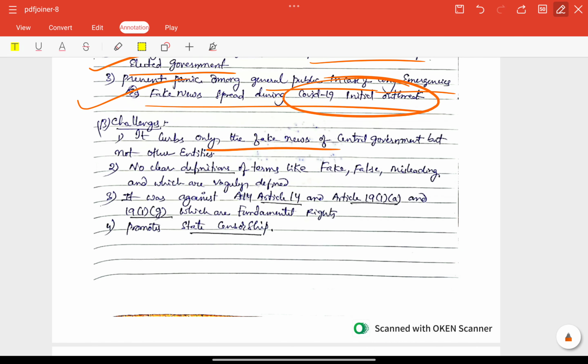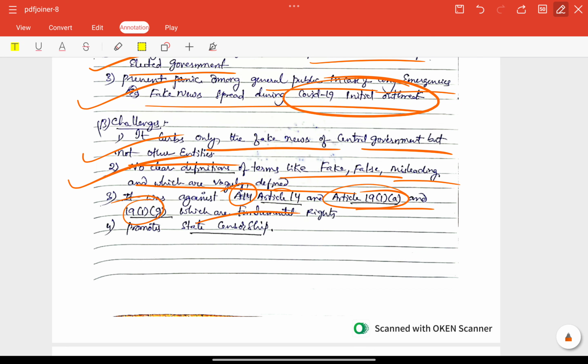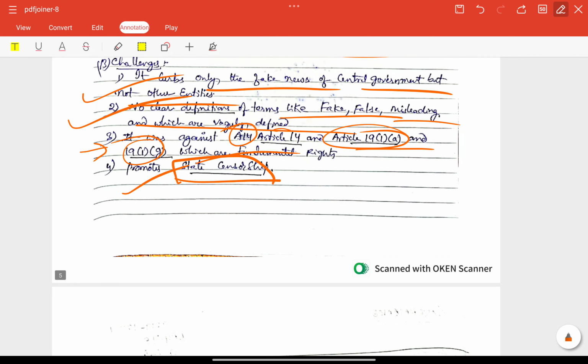Challenges: it curbs only the fake news of the central government but not other entities. No clear definitions of terms like fake, false, misleading. All these are discussed in the explanation part. It was against Article 14 and Article 19(1)(g), very important, particular recent polity-related issues, very good. So it promotes state censorship also, very good. These are the challenges mentioned here.